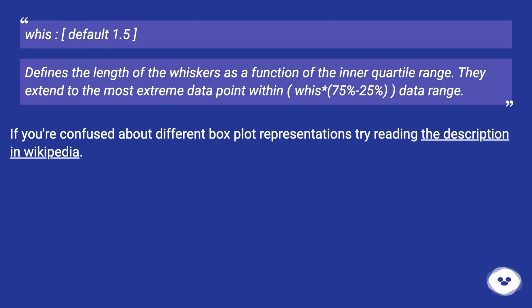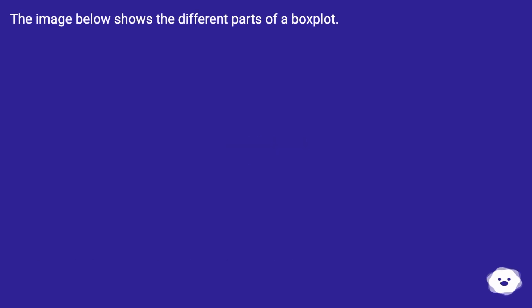If you're confused about different box plot representations, try reading the description in Wikipedia. The image below shows the different parts of a box plot.